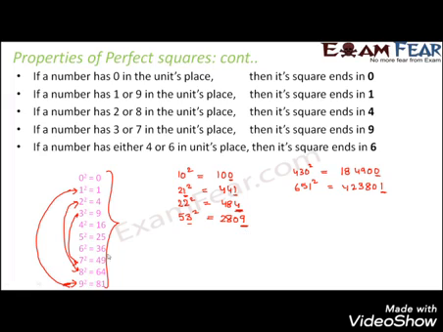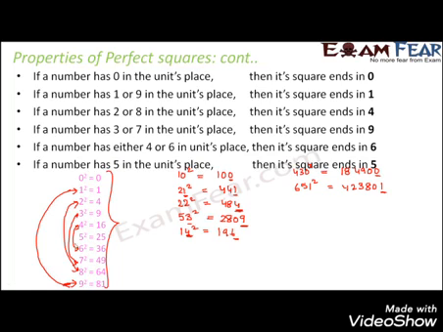If a number has 4 or 6 in its units place, then its square ends in 6. So 4 and 6 behave the same. Think of 14 square, that is 196. This number ends in 4, so the square ends in 6. And finally, if a number ends in 5, then its square also ends in 5, like 15 square gives you 225. The number ends in 5, so its square also ends in 5.